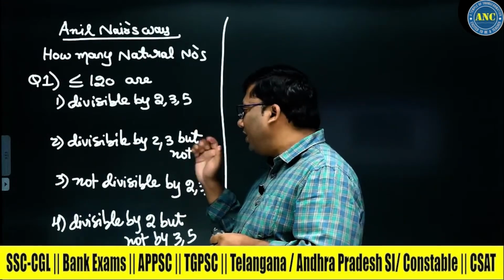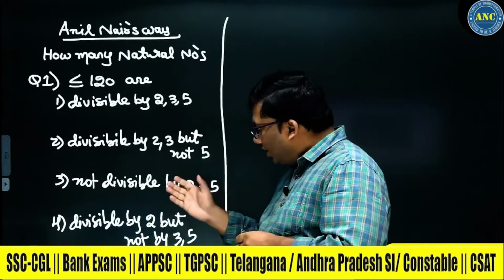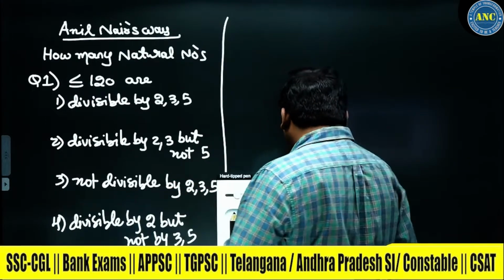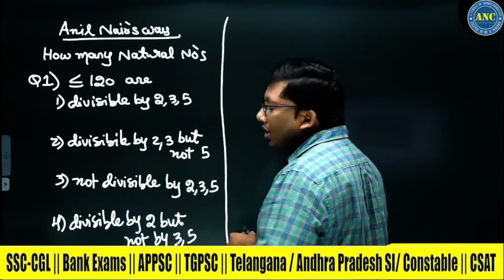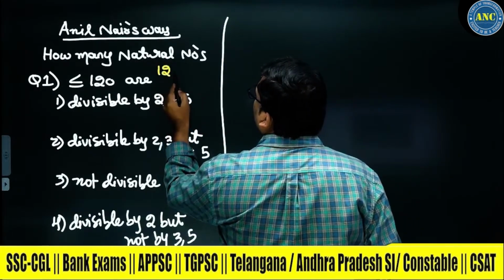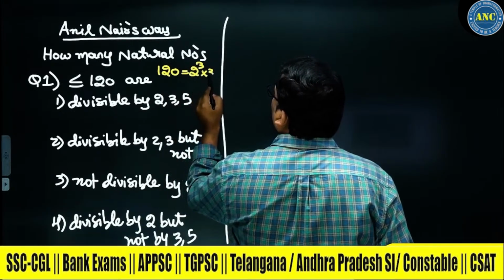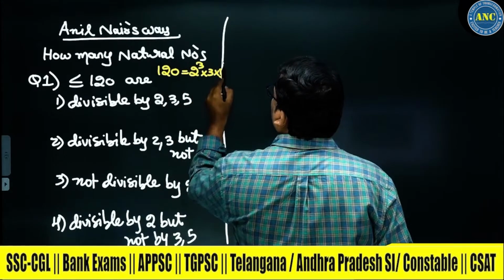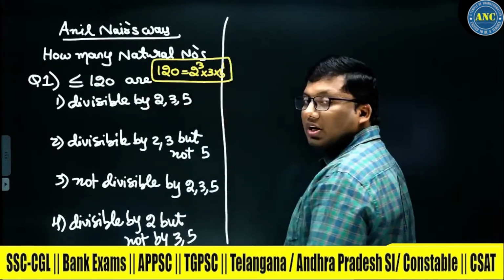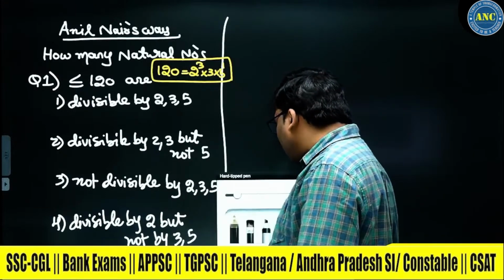How many natural numbers less than or equivalent to 120 are divisible by 2, 3, 5, divisible by 2, 3 but not 5, not divisible by 2, 3, 5, divisible by 2 but not by 3, 5? Listen carefully. Step number 1. 120 as a power of prime numbers can be written as 8 into 3, 24. 24 into 5, 120. 120 it is 2 cube into 3 into 5.